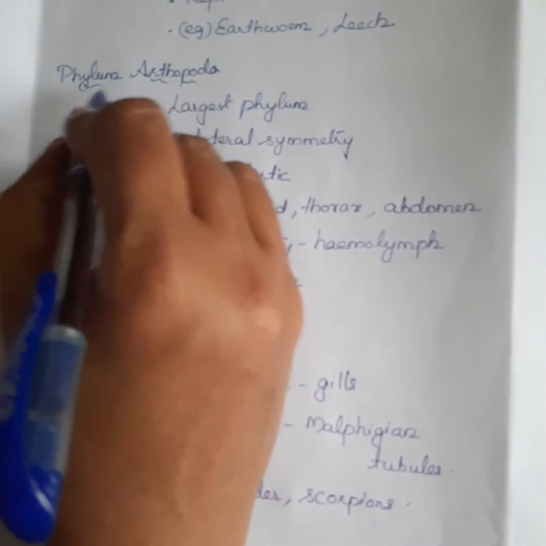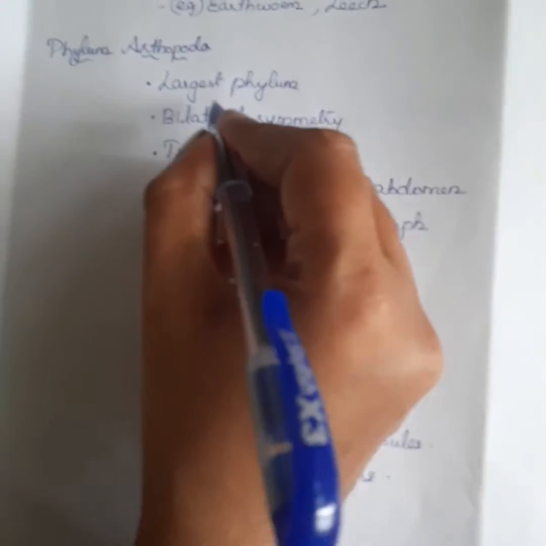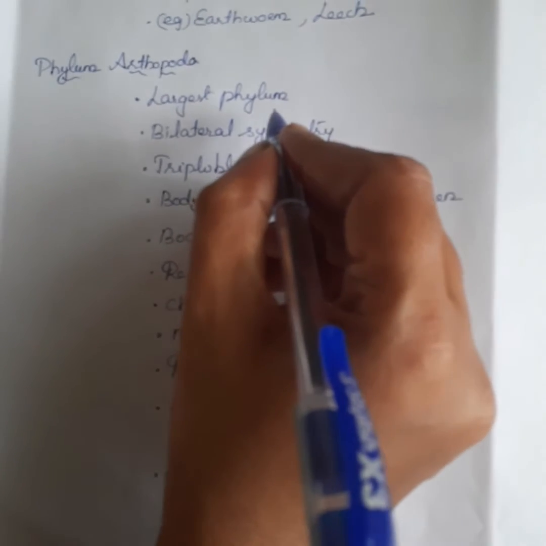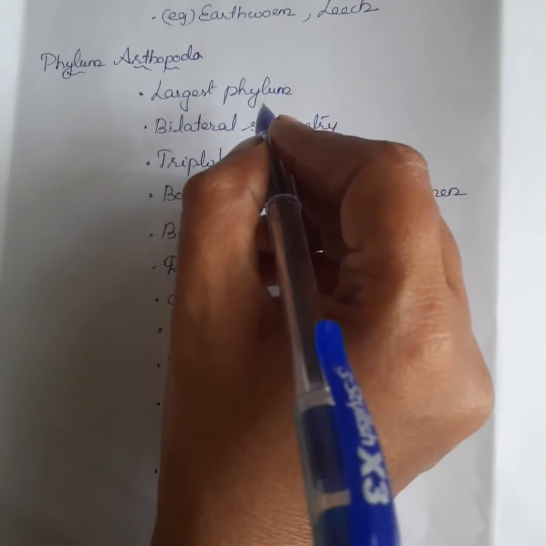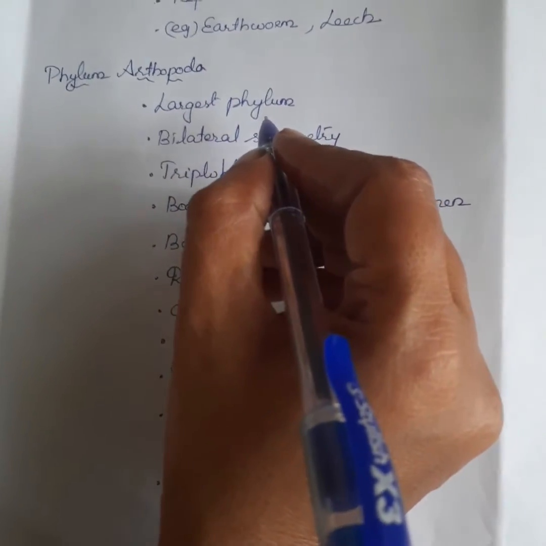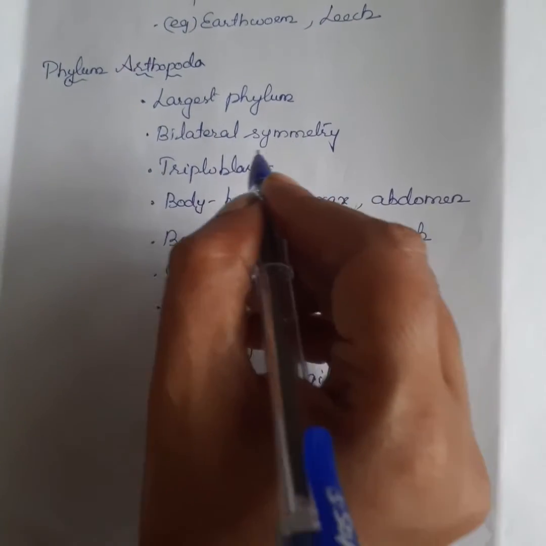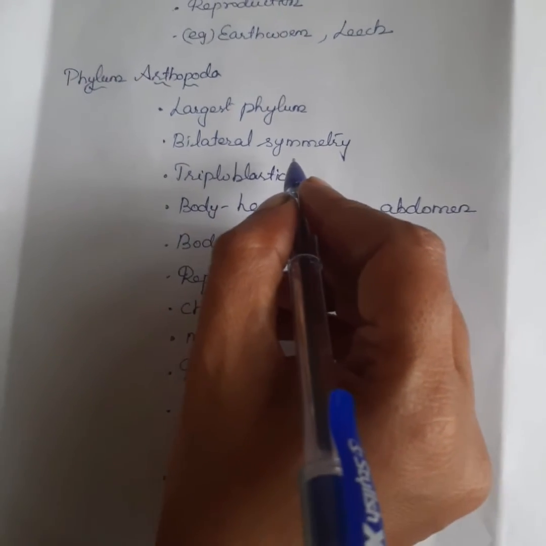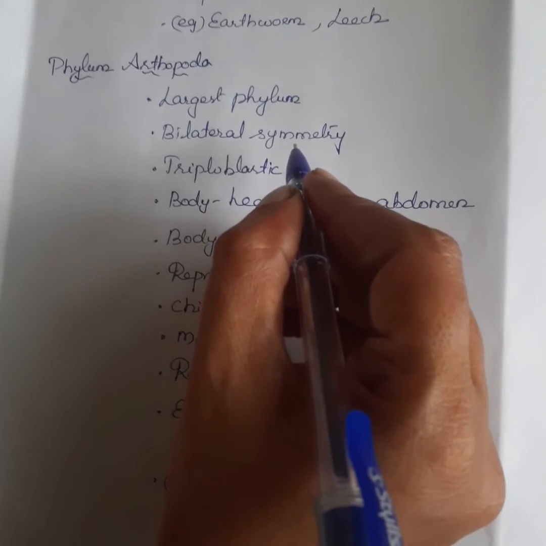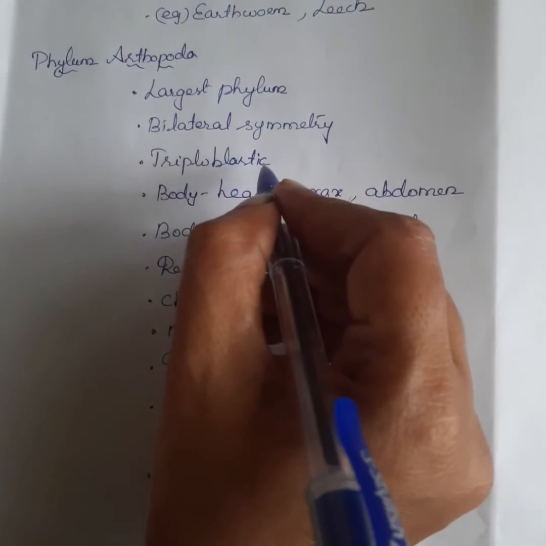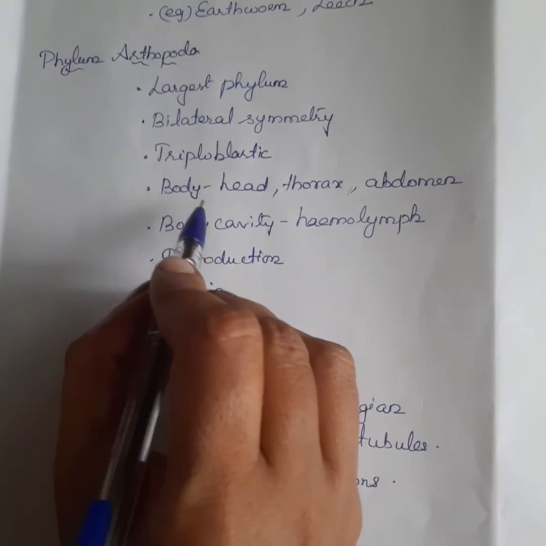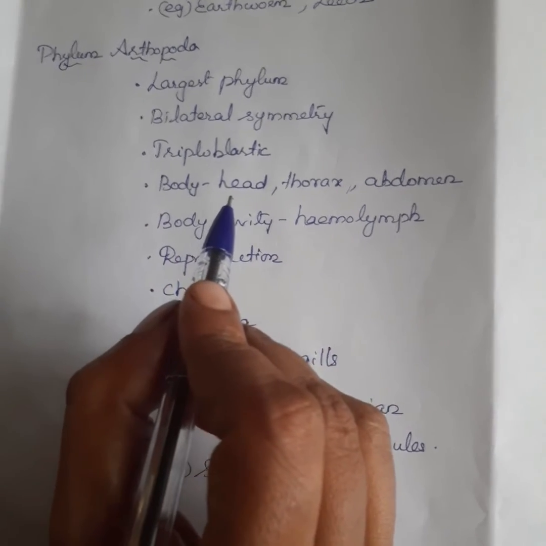Next phylum is phylum Arthropoda. This is the largest phylum in the animal kingdom. It is very important. They are bilaterally symmetrical and contain 3 germ layers, so it is called triploblastic. And it has a true coelomate organism.